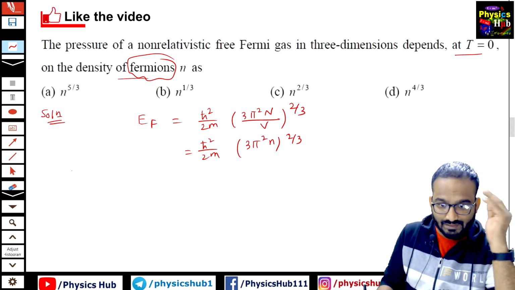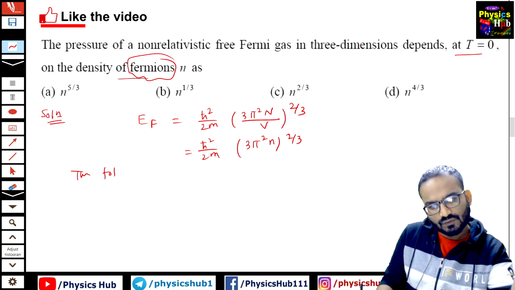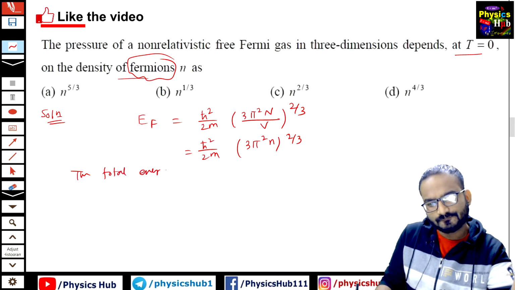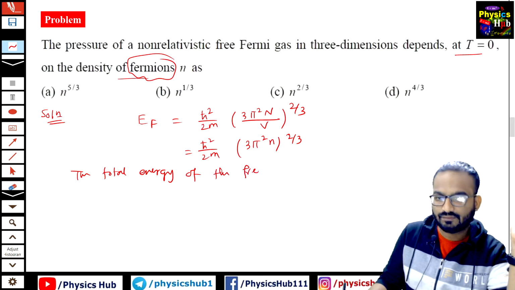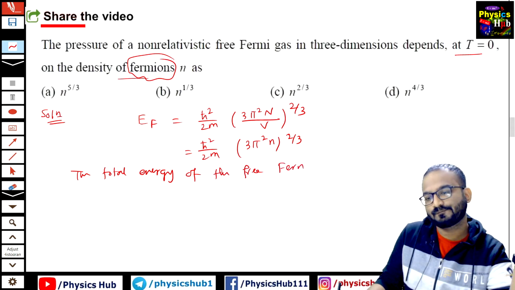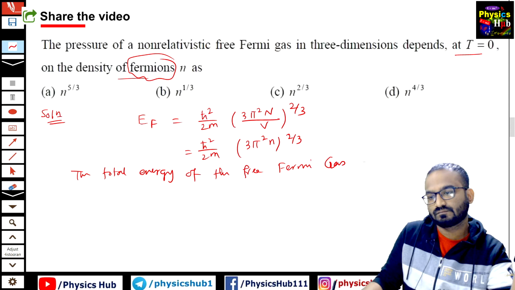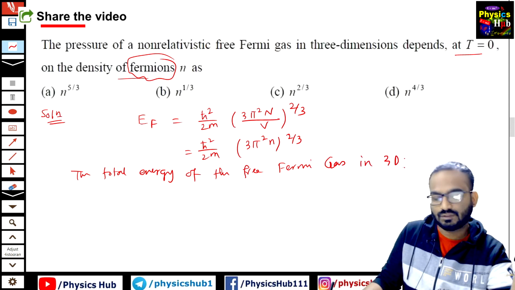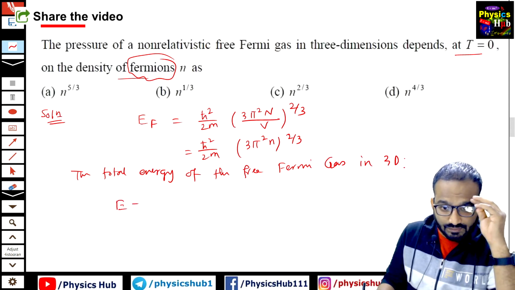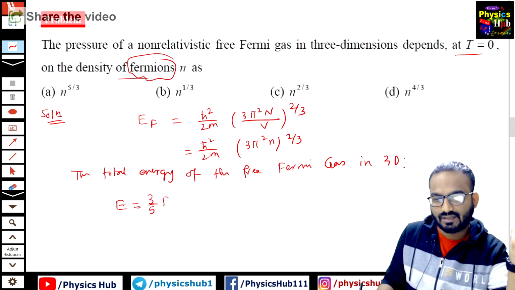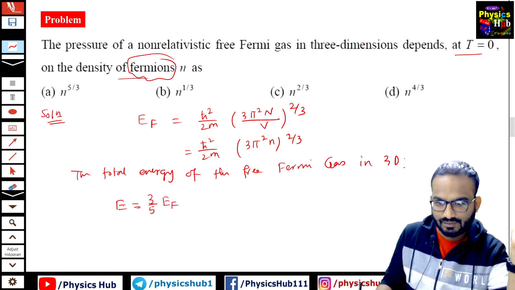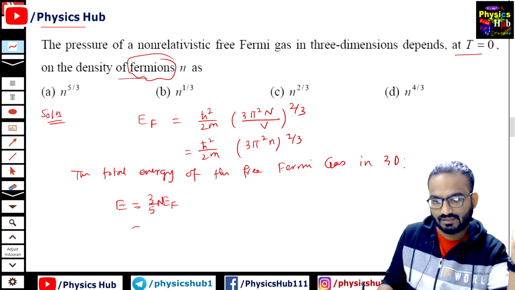Now, the total energy of the free Fermi gas in 3D, what will be its value? E equals, we know the value is 3 by 5 times E_F into N E_F.